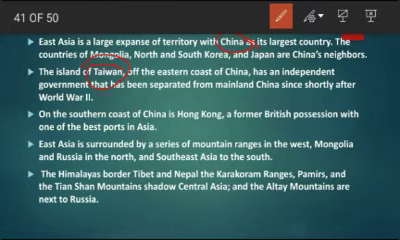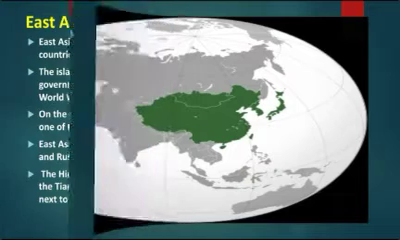And what is the other country which is not considered a country by the United Nations? Palestine. Yes. Taiwan has an independent government, and it has been separated from mainland China since shortly after World War II. On the southern coast of China is Hong Kong. Hong Kong is very famous, a former British possession with one of the best ports in Asia. East Asia is surrounded by a series of mountains: the Himalayas border Tibet and Nepal, and the Karakoram range, Pamirs and Tian Shan shadow Central Asia.